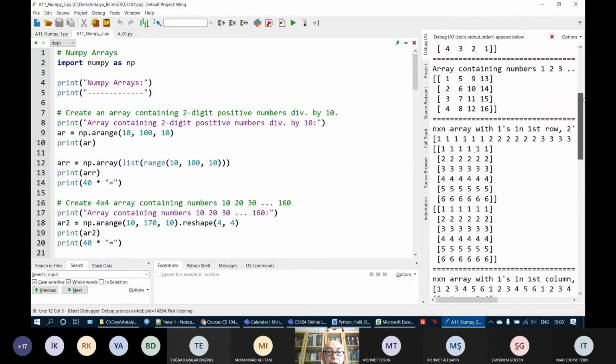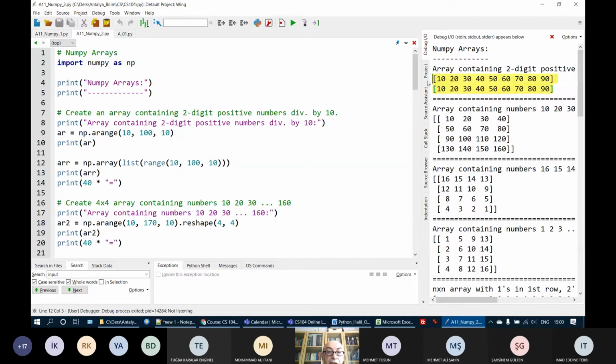Let's go to the top. Here you see that the result is the same. Here I directly used the arange method of np. Here I used array, which converts a list to an array. The result is the same. Which one is simpler? Naturally, this is simpler. Here it is indirect.